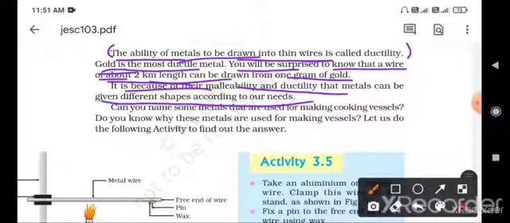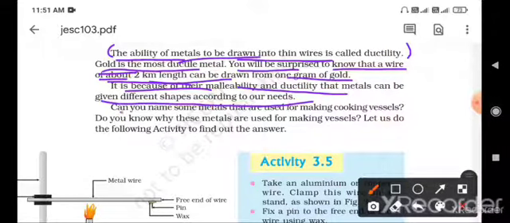So we are having earrings, rings, and different types of ornaments and jewelry, made with the help of two properties, ductility and malleability. These two properties give the different sizes and designs of gold and silver. Due to these two properties only, ductility and malleability. And 1 gram of gold can be spread up to 2 kilometers. That is due to ductility and malleability.